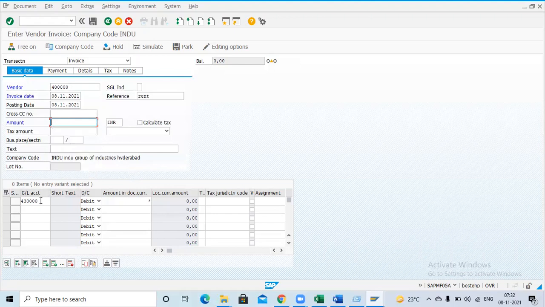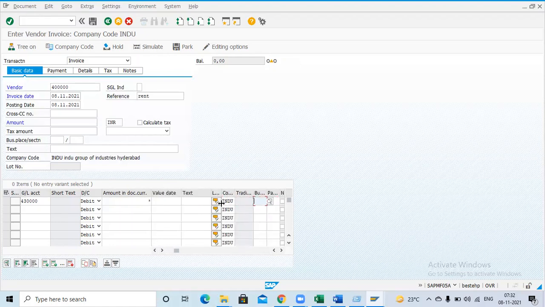Suppose this is one GL. Against the GL, you can select any kind of business area. I can give you a condition that this GL is applicable only for one business area. Suppose I have given Hyderabad business area.